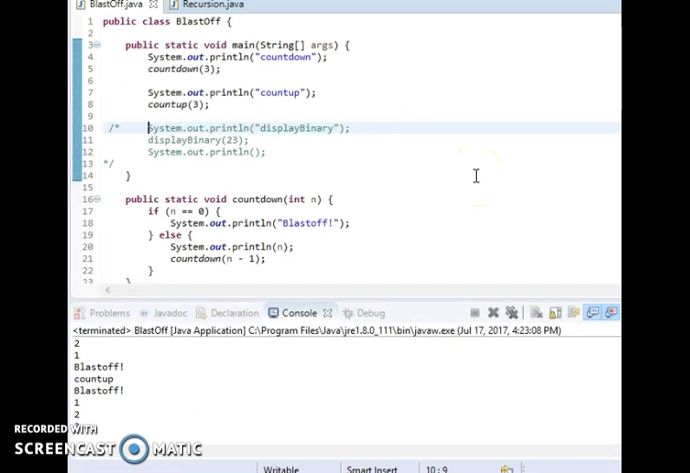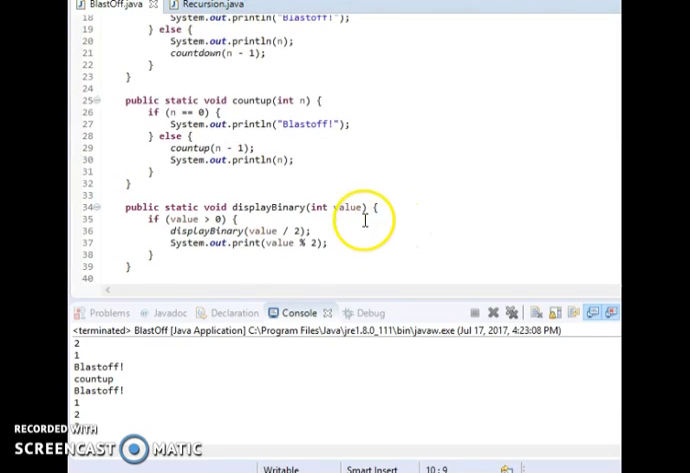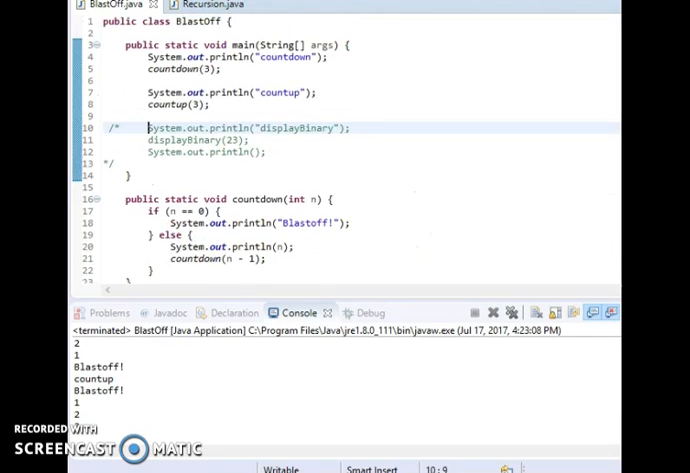So here's the blast off class that does the countdown and the count up. It also has something called display binary, but we're going to hold on to that. The method is still here, but we're not going to call it till we talk about binary numbers in the next lesson, so just ignore that for now. Okay, so I come in, I'm going to do a countdown.